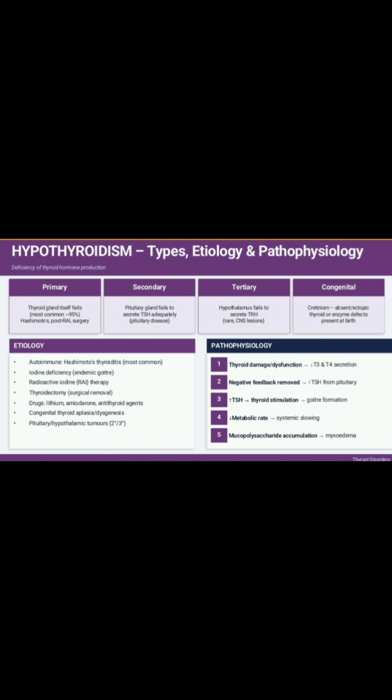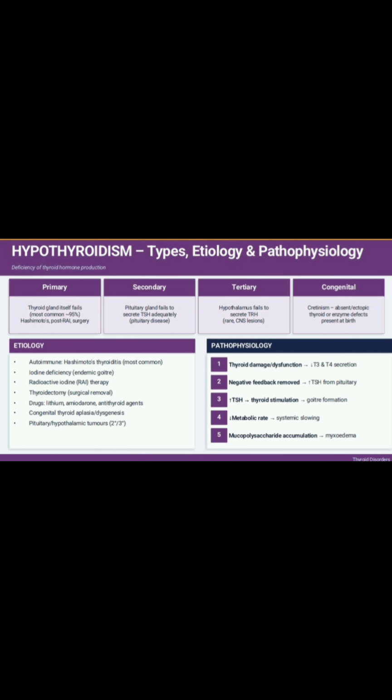There are three parts involved basically. The hypothalamus releases TRH, then TRH stimulates the pituitary, which releases TSH. Then it activates the thyroid gland, which releases T3 and T4. If there is a problem in the thyroid gland, it leads to primary hypothyroidism.